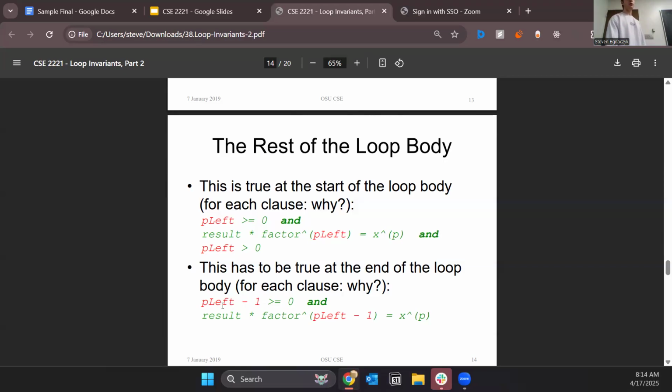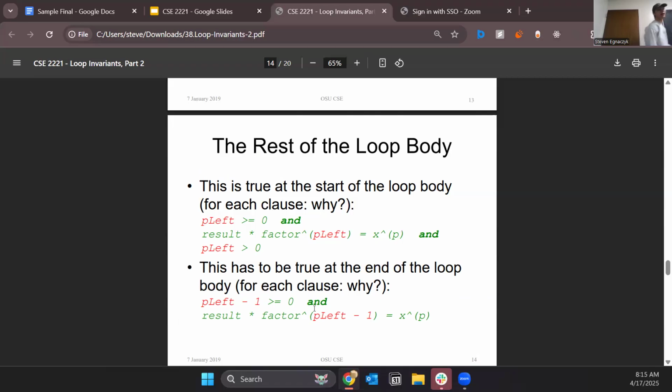At the end of the loop body, we know that p left minus 1 has to be greater than or equal to 0, because when we started the loop, we knew that p left was greater than 0. So p left was 1 through integer.max. So this is what we knew was true about p left: that it was between the values of 1 and the maximum value of the integer.